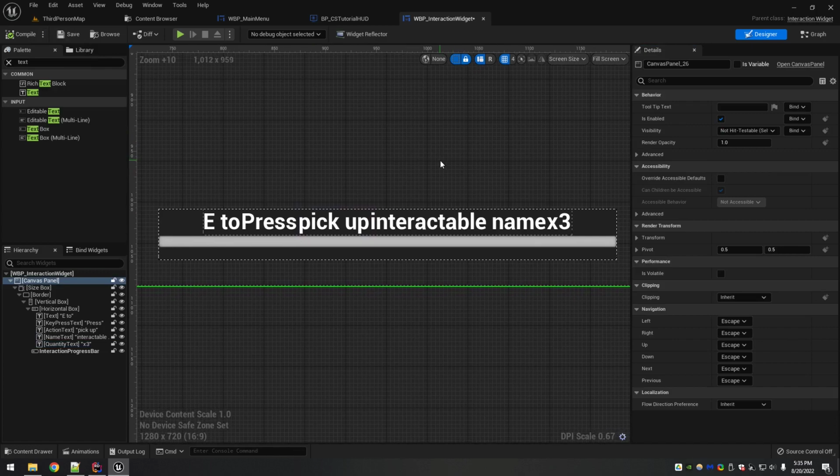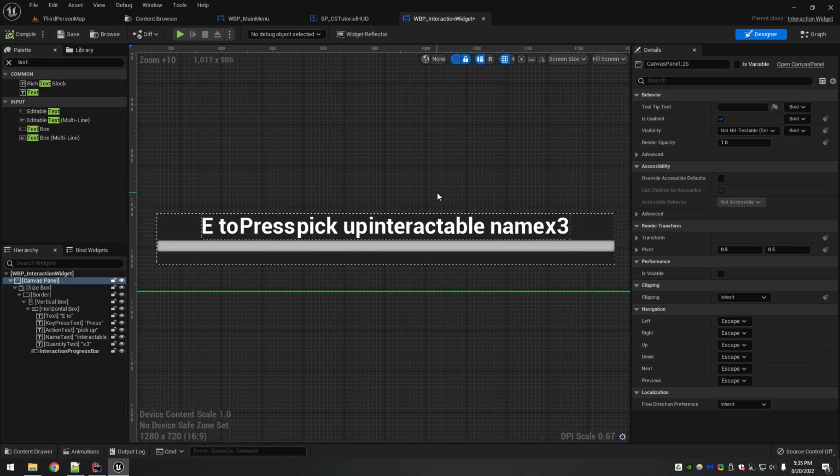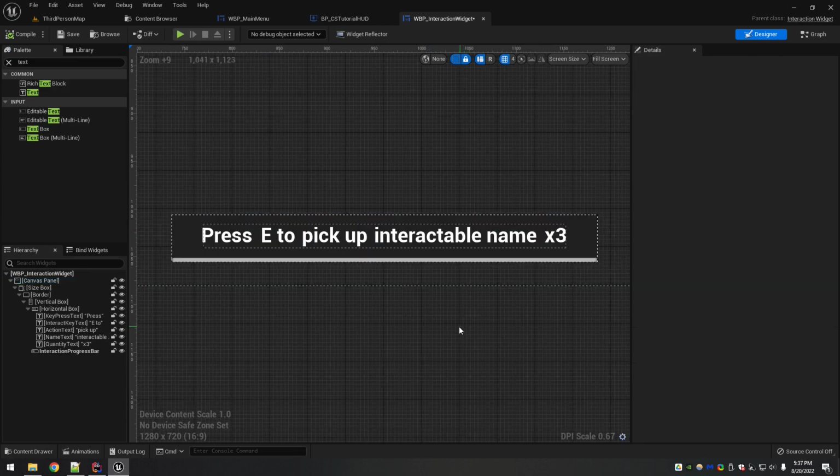So I'm not going to make you guys watch every single little tweak I'm about to do. I'm going to pause for a minute, sort this out, and then I'll talk a little bit about what settings I use to make it work. Okay, so got it looking a little bit nicer. And so here's what I did.